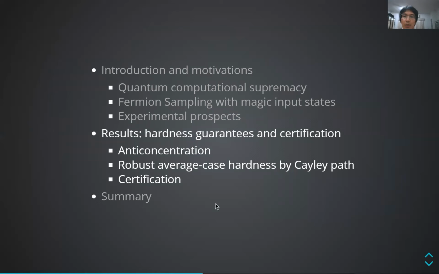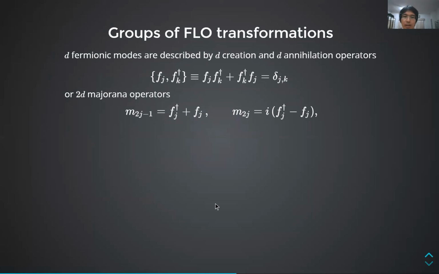Now I'll show you our technical results that justify fermion sampling as a quantum advantage scheme. First of all, I have to introduce you to the group structure of FLO that is crucial to arriving at our results. We will always use D for the number of fermionic modes. D fermionic modes are described by D pairs of creation and annihilation operators, which respect these canonical anti-commutation relations, or equivalently the Majorana operators, which are Hermitian linear combinations, an analog of, say, X and P for bosons.